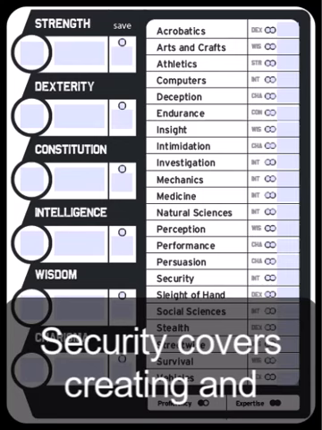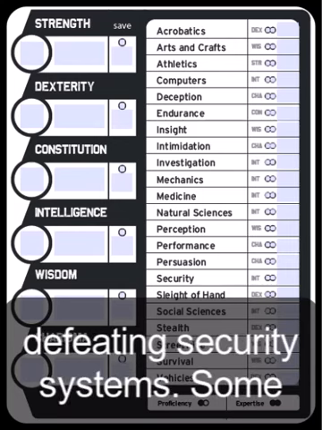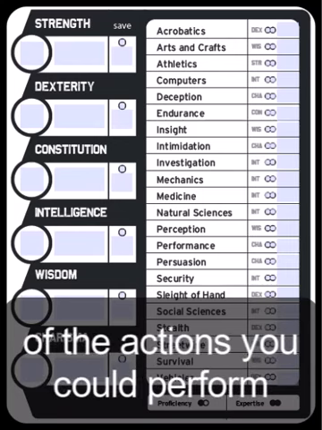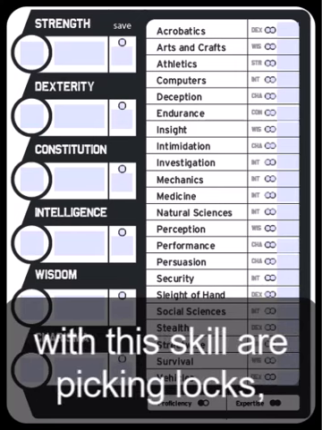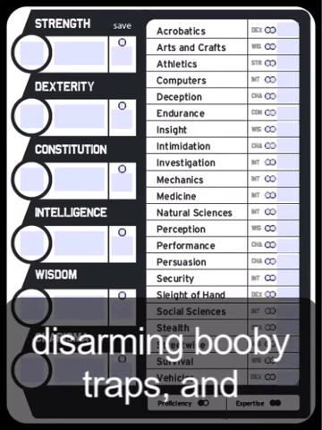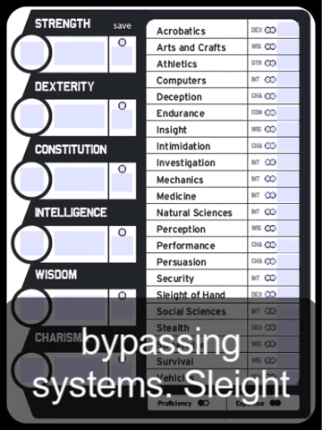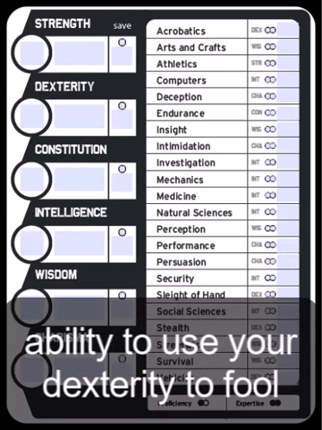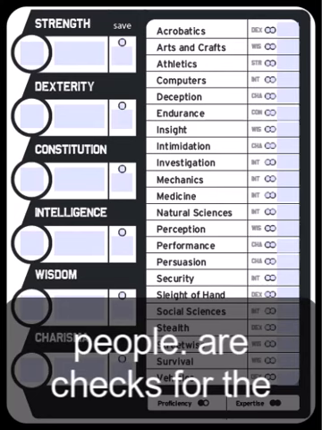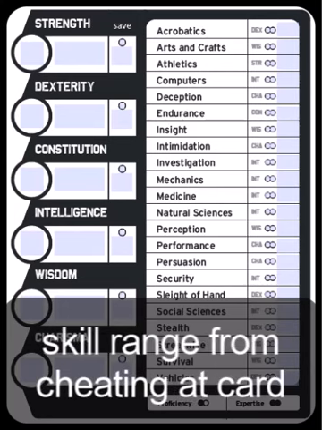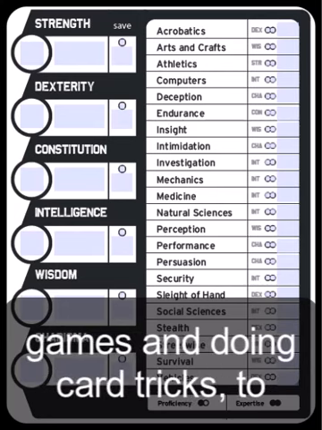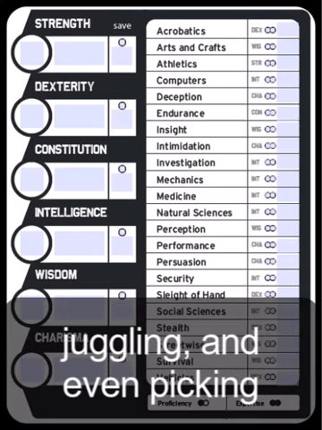Security covers creating and defeating security systems. Some of the actions you could perform with this skill are picking locks, disarming booby traps, and bypassing alarm systems. Sleight of hand represents your ability to use your dexterity to fool people. Checks for this skill range from cheating at card games and doing card tricks, to juggling and even picking someone's pocket.